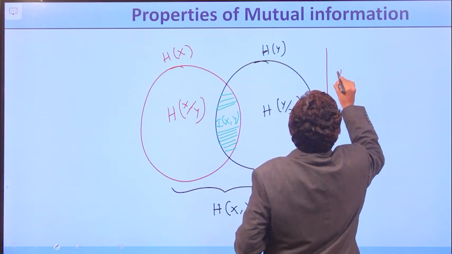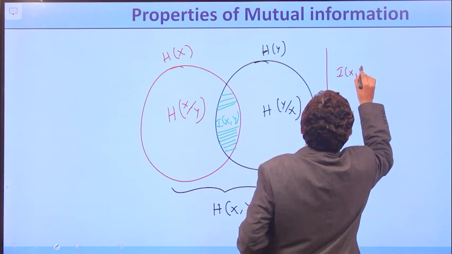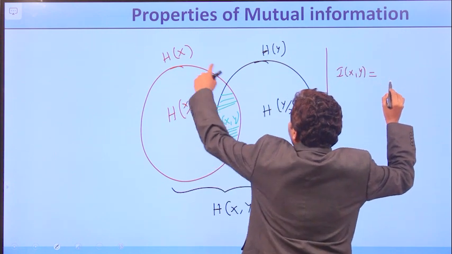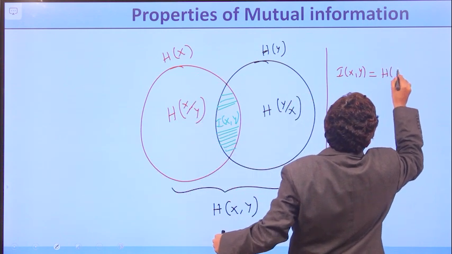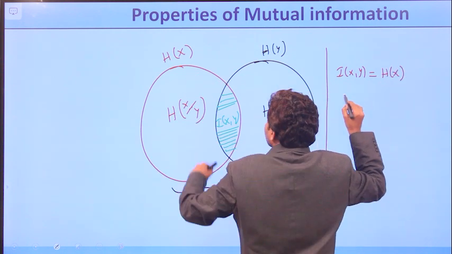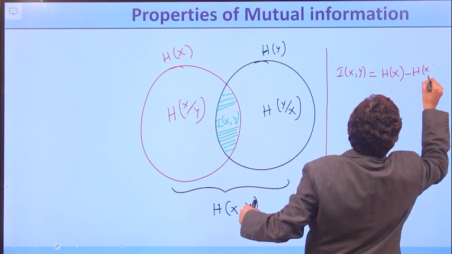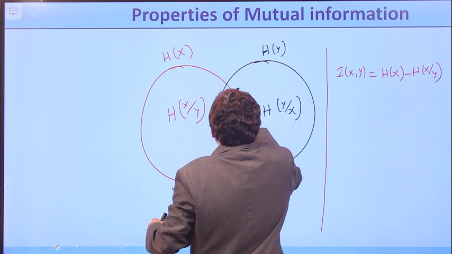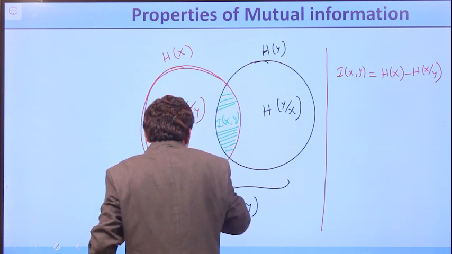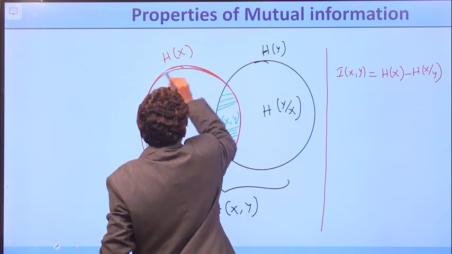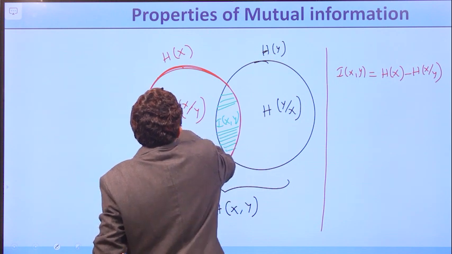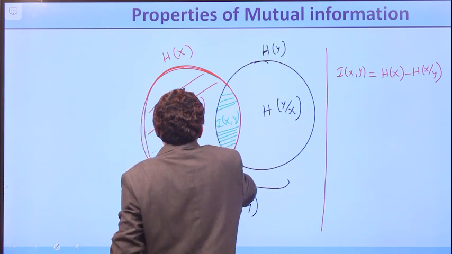So how do we write I of x comma y? I of x comma y equals H of x, this total part, minus H of x by y. From this H of x you subtract this area, this part.